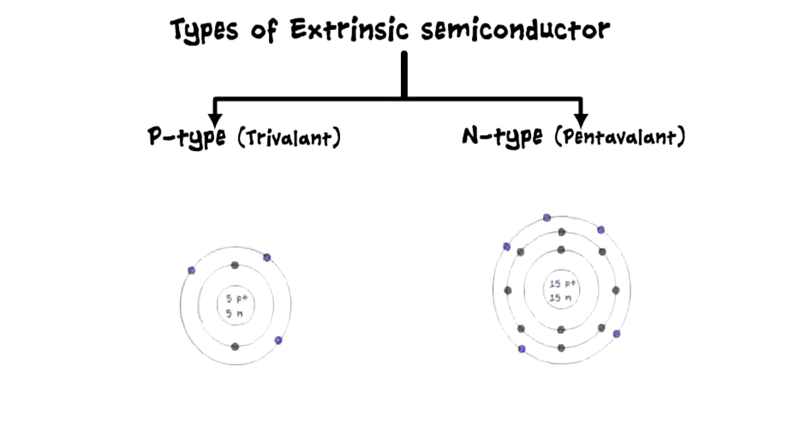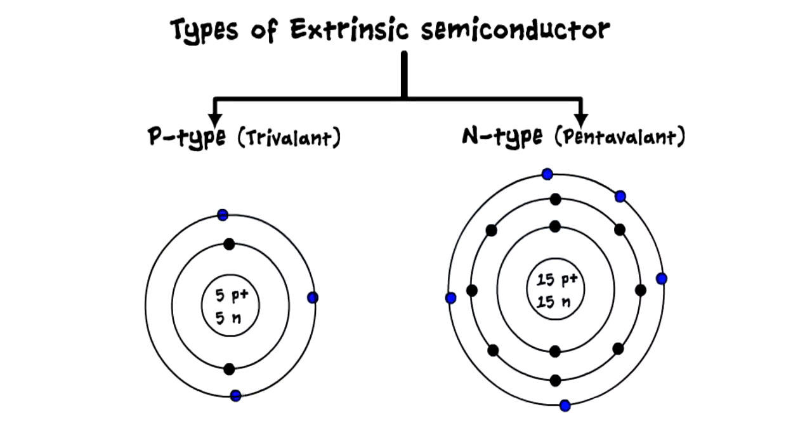As we can see, we have 3 electrons orbiting in the outermost shell of the atom. It is called trivalent. And in the other atom, we have 5 electrons orbiting, hence it is called pentavalent. The common examples of trivalent are boron, gallium, and indium, and that of pentavalent are phosphorus, arsenic, and antimony.